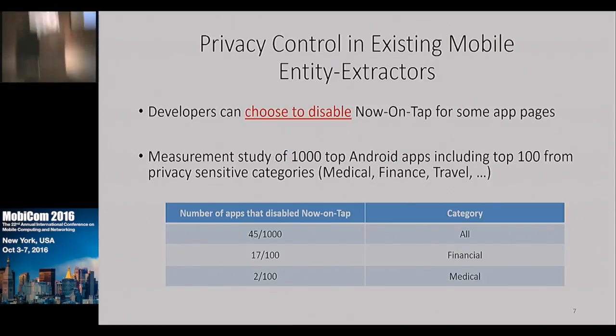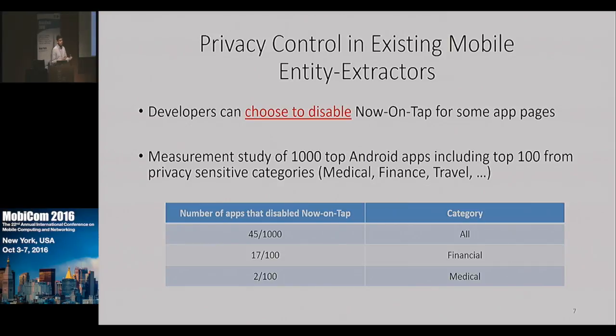These emerging systems actually recognize that there is a potential for privacy breaches here, and they have some privacy control mechanisms. So we studied Now on Tap as an example. Now on Tap has this interesting feature where developers can disable extraction for pages they deem sensitive. So we decided to study how used this feature is.